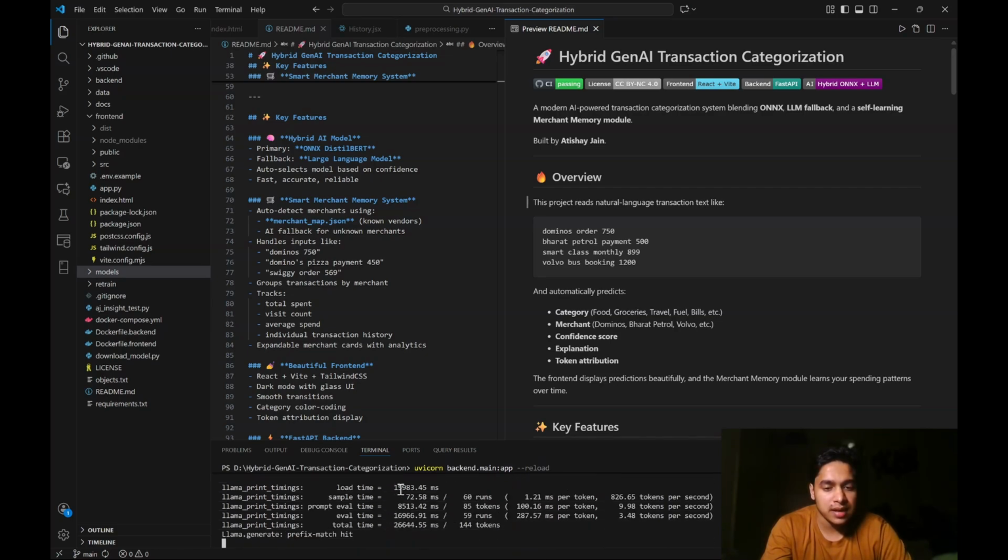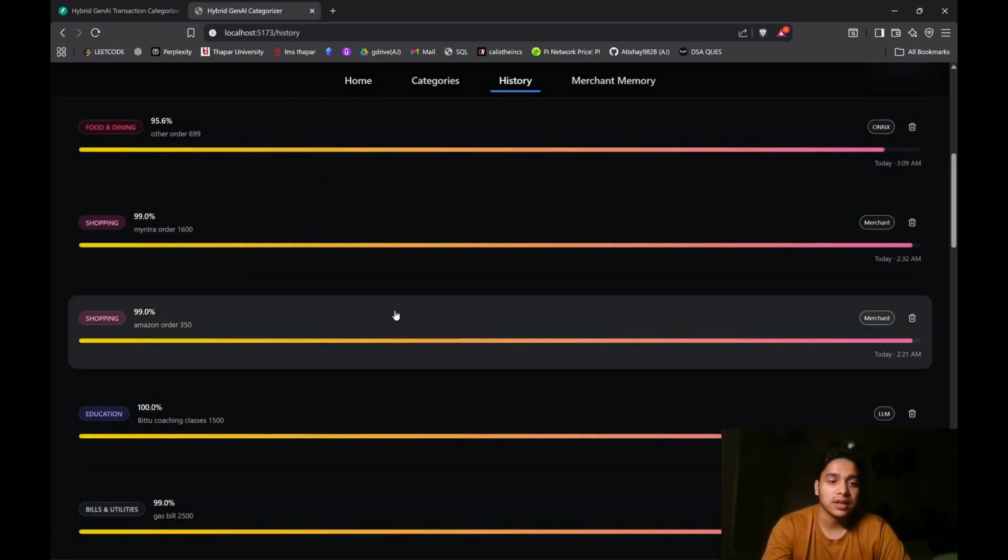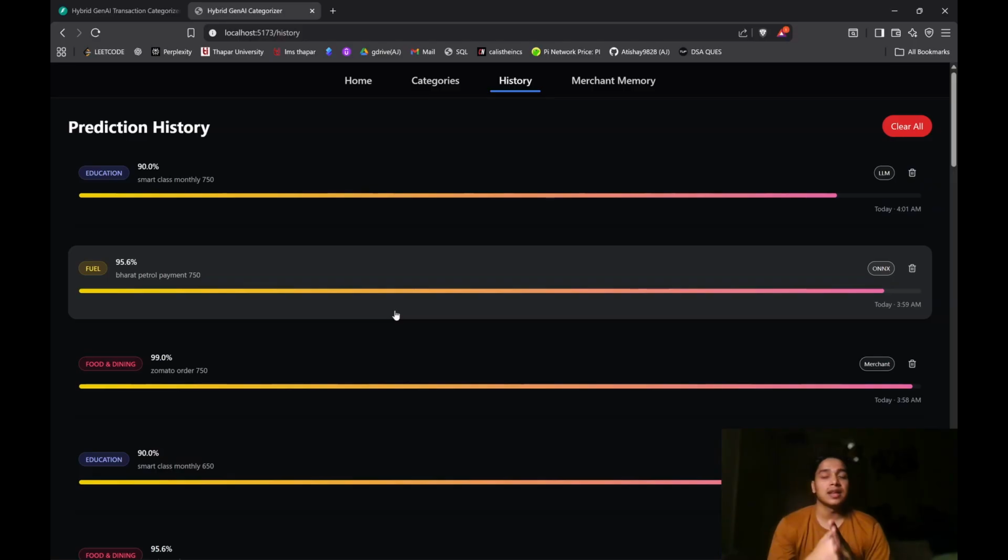This shows the stats: the last evaluation got us a result in 26 seconds. Now look, it only gave us the result in 14 seconds. It's milliseconds, sorry, 14 seconds. It says it is a good investment in education, especially if you find the smart class sessions less helpful. So it again gave some insights that come from the same LLM model. We didn't use another one.